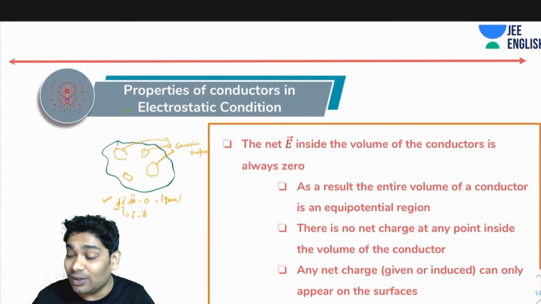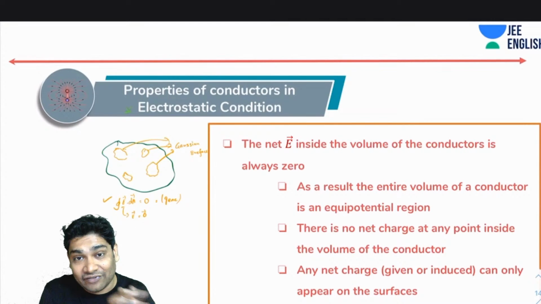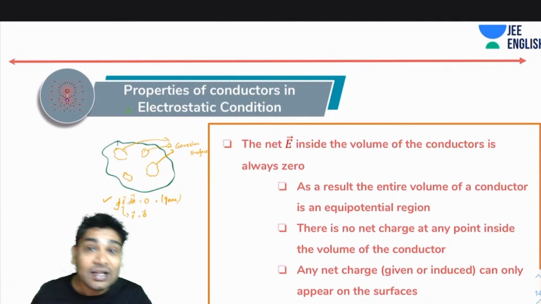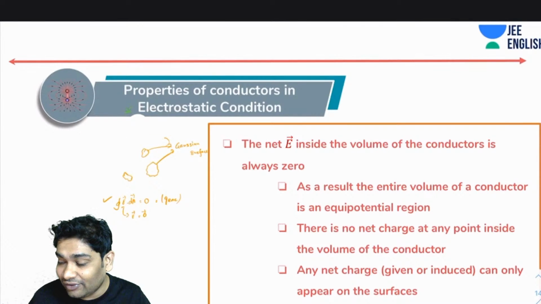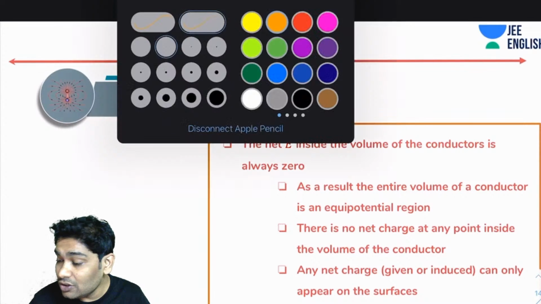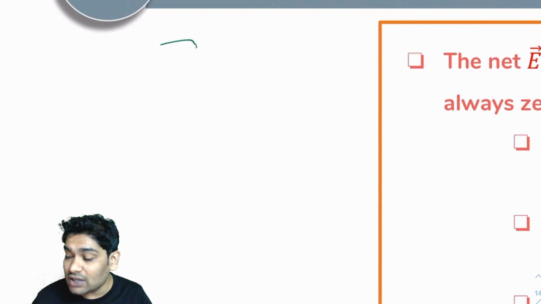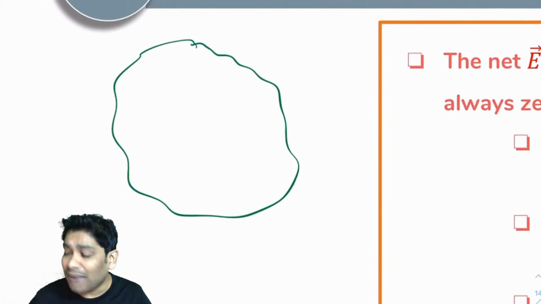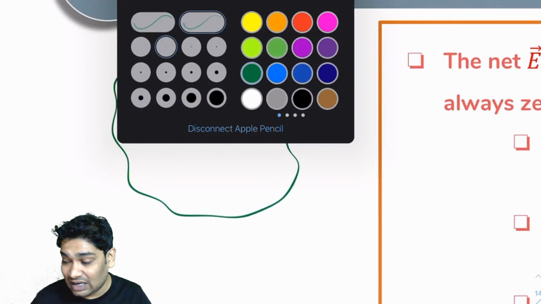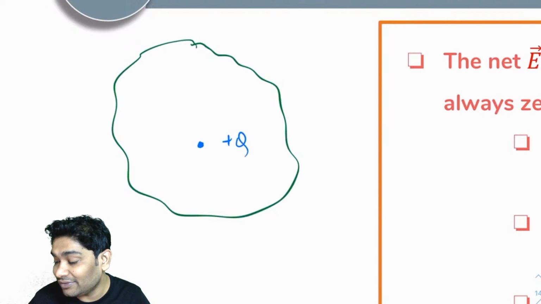We already talked about the induced charges. We already realized the induced charges get stuck on the surface because they cannot move any further. How about when I give a conductor a charge? Let's see what happens then. So imagine again there was a conductor, and imagine what happens if I placed a positive charge somewhere inside. Let's say I place a plus Q charge here.